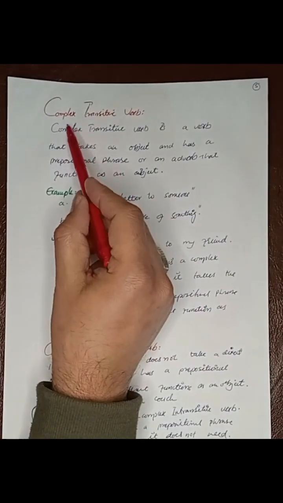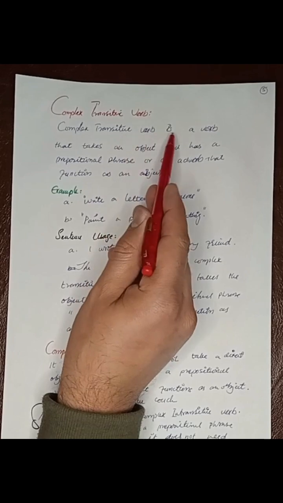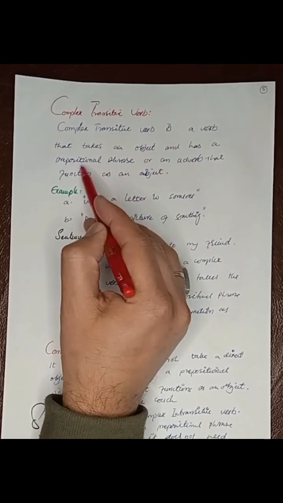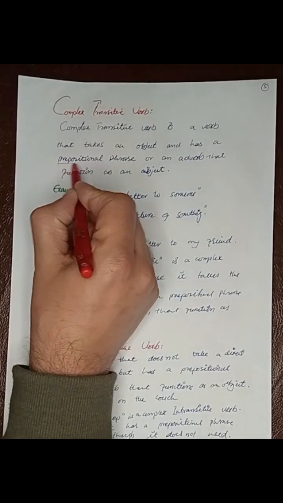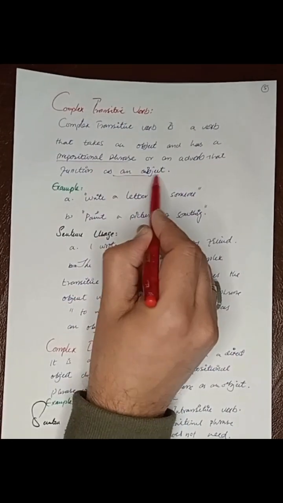Now we have some more verbs. Let me talk about that. Now we have the complex transitive verb. A complex transitive verb is a verb that takes an object and has a prepositional phrase or adverb that functions as an object.